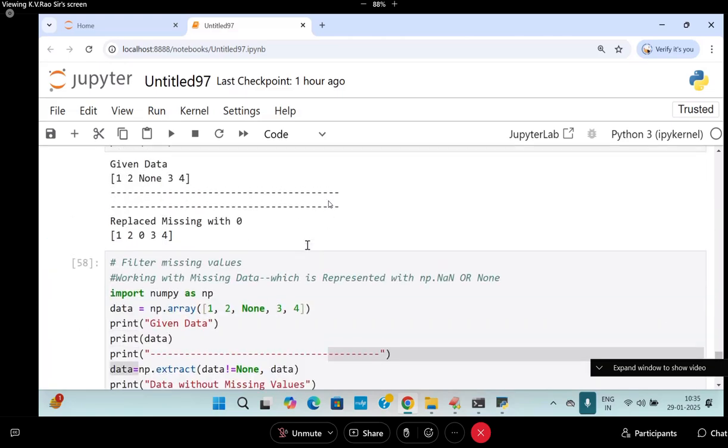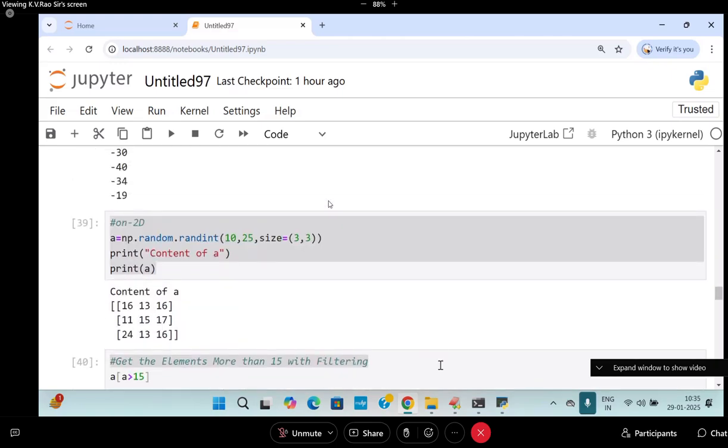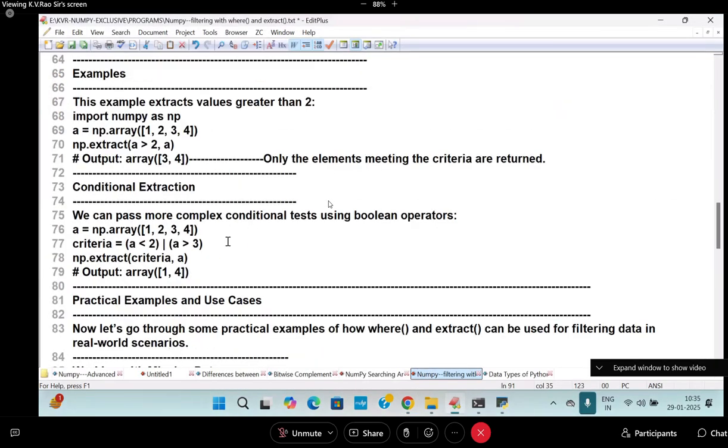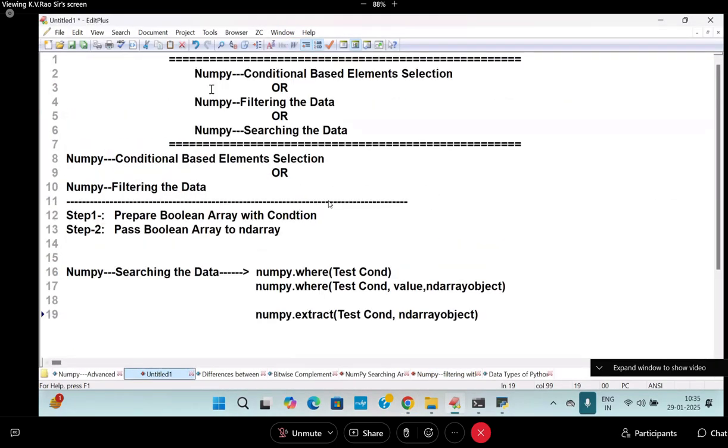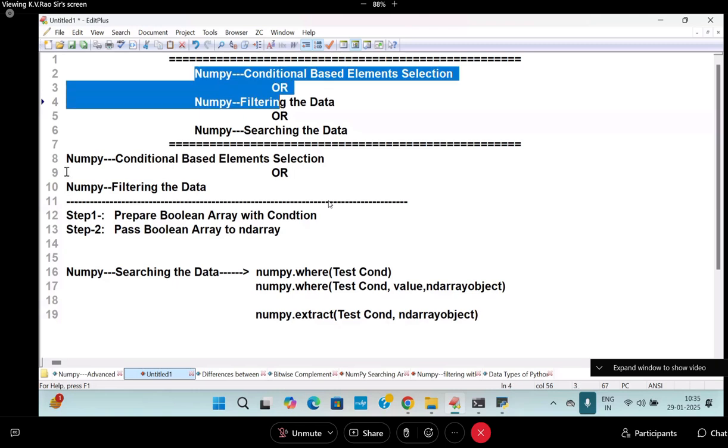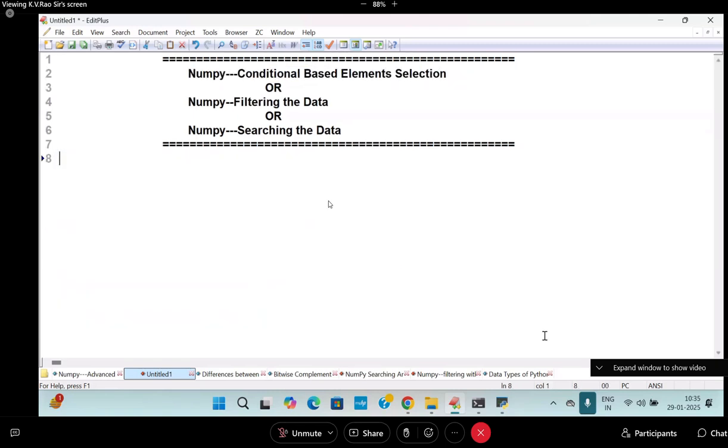So my entire overall conclusion is: how many ways are there to search my data? I want the answer from you. Number one, by using a Boolean array, passing the Boolean array to an ND array object so that we can filter the data.